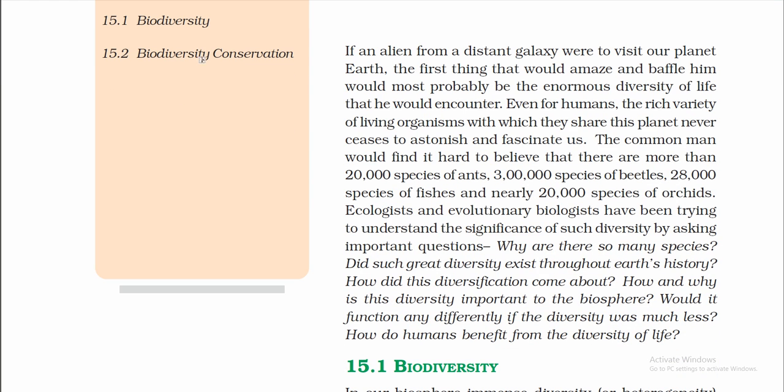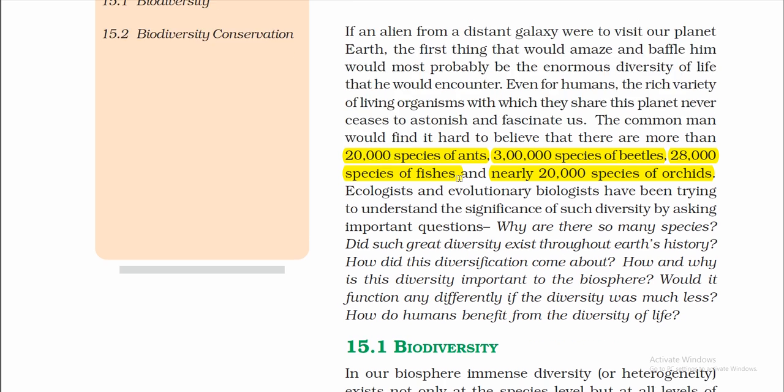15.1 Biodiversity. If an alien from a distant galaxy were to visit our planet Earth, the first thing that would amaze and baffle him would most probably be the enormous diversity of life that he would encounter. Even for humans, the rich variety of living organisms with which they share this planet never ceases to astonish and fascinate us. The common man would find it hard to believe that there are more than 20,000 species of ants, 3 lakh species of beetles, 28,000 species of fishes, and nearly 20,000 species of orchids.